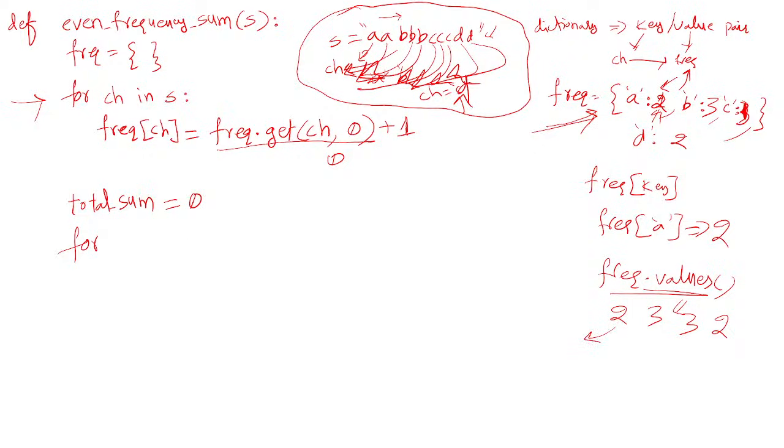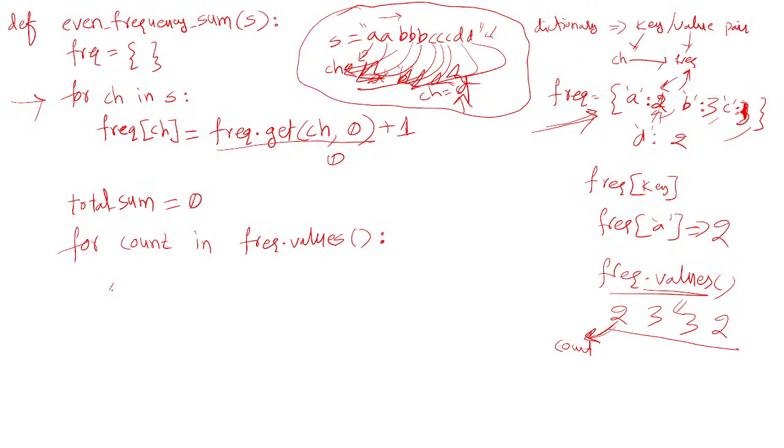If you write a for loop, for count in frequency dot values, where values is a function, these four values you will get, and one by one they will be passed to the variable count. So now the first 2 goes into count. Now you check if it is even, add it to the total sum.